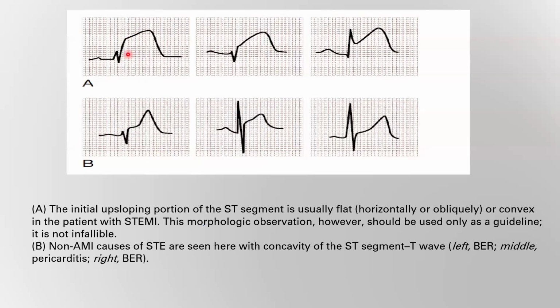Also, in a case of pericarditis, it will be horizontal or concave, but the PR will be depressed, not like that one in acute coronary syndrome or STEMI. Also, this is a case of early repolarization.